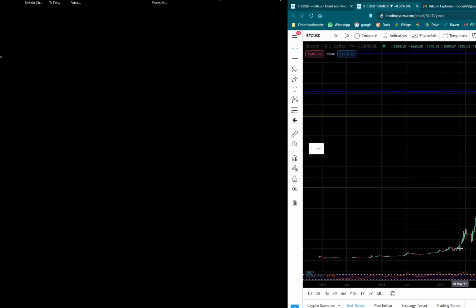Every one of these green candles, what we call candlesticks, represents a week. So this green one went up for a whole week, and then the red comes down for a whole week, and then down even more, and then it took off.